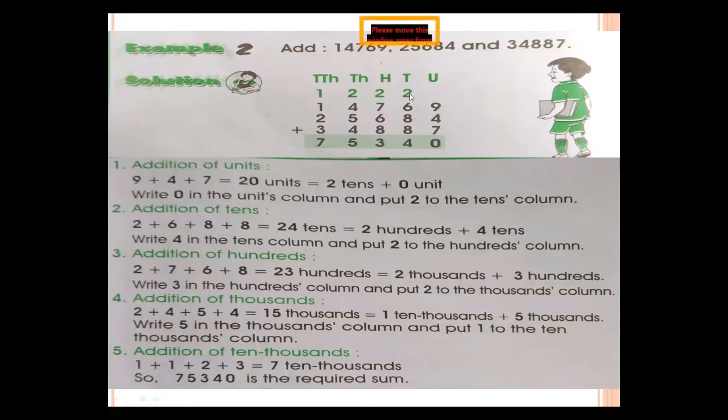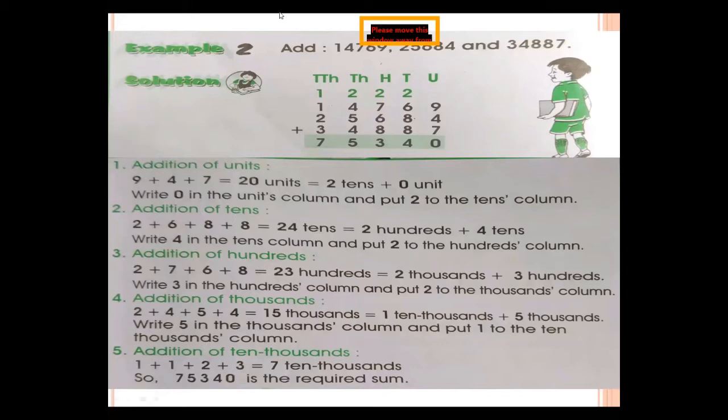So now first of all 2 plus 6, 8, 8 plus 8, 16, 16 plus 8, 24. So write 4 here and 2 of this 24 shifts at the place of 100. Now 2 plus 7, 9, 9 plus 6, 15, plus 8, 23.